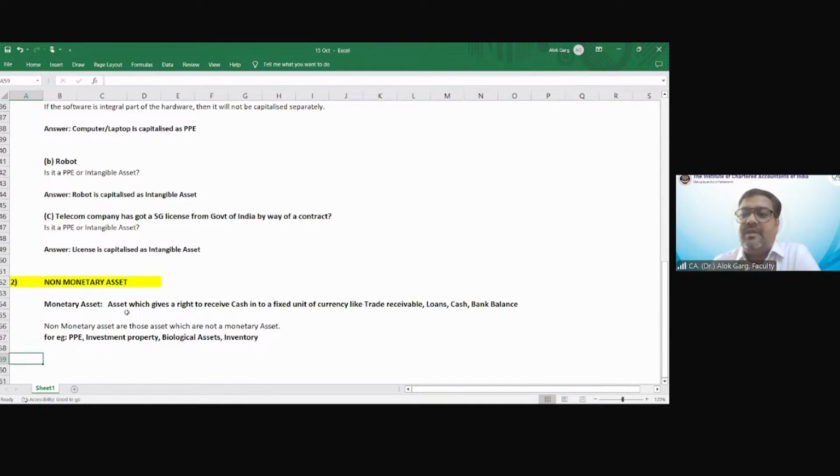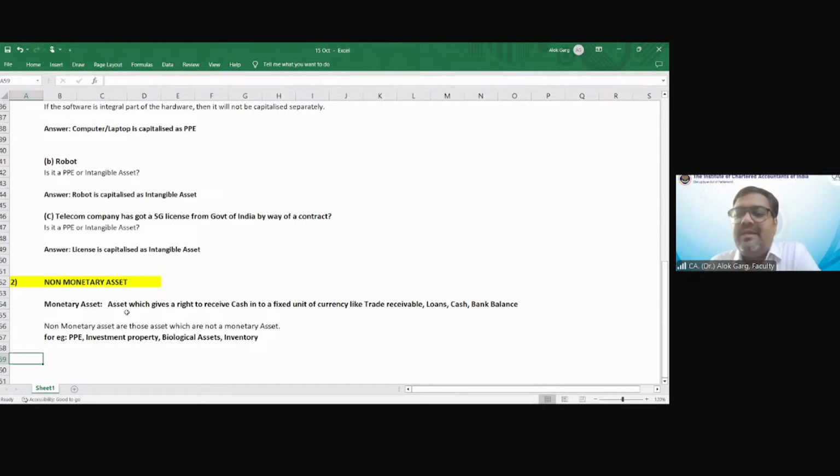Okay. Now tell me, by putting your hand on your heart, can you say that, yes sir, I have a right to receive 5 lakh on this PPE? But can you say that this PPE has been sold out?